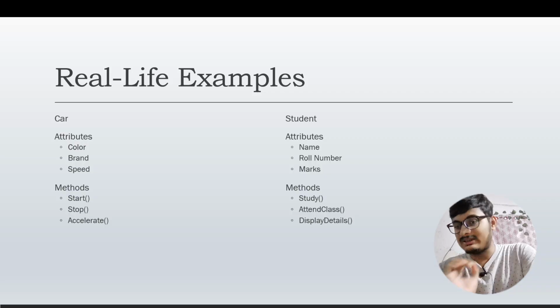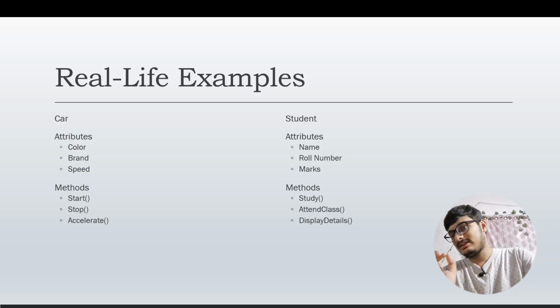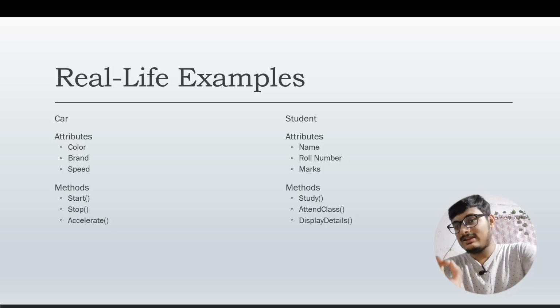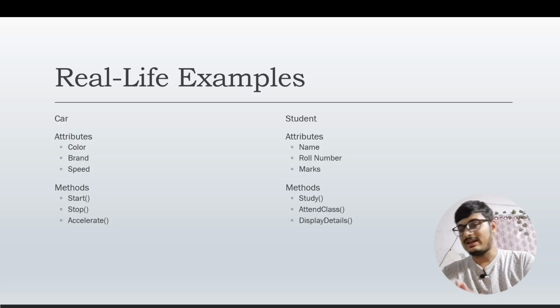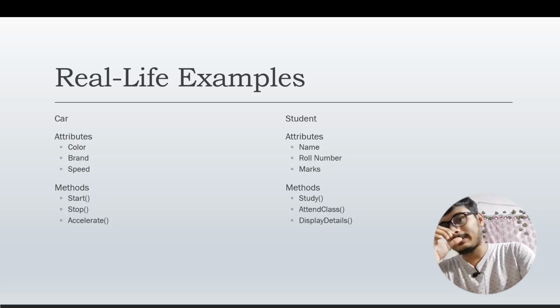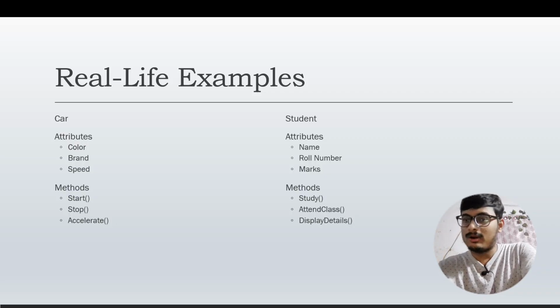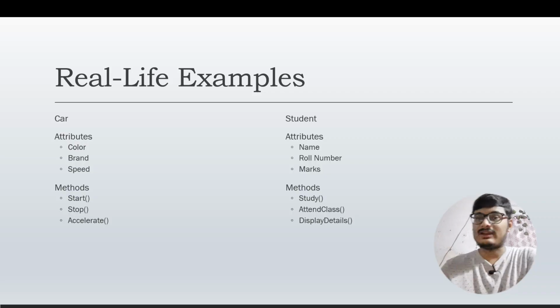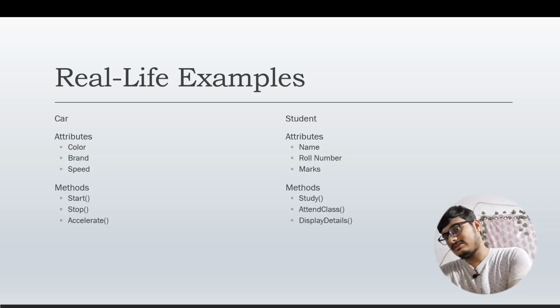Every student studies in class, attends class, and displays details, like his or her address. Although this can differ, since some students study very hard and some do not, all of them have these methods.